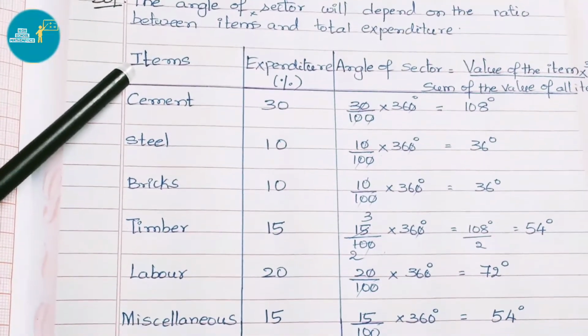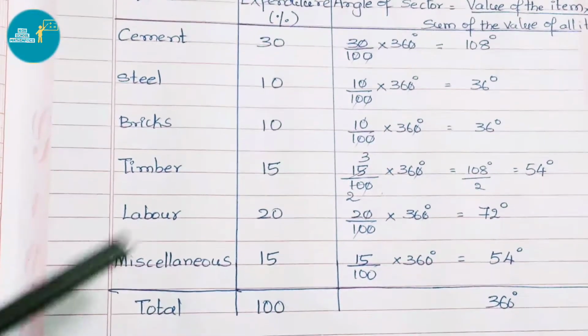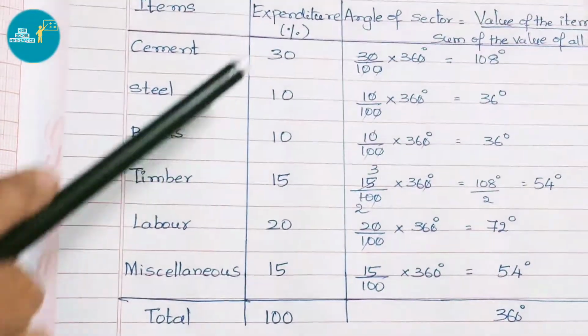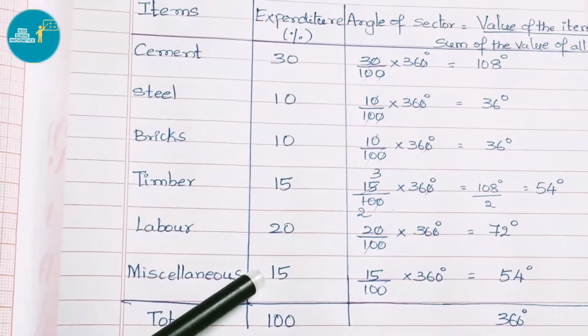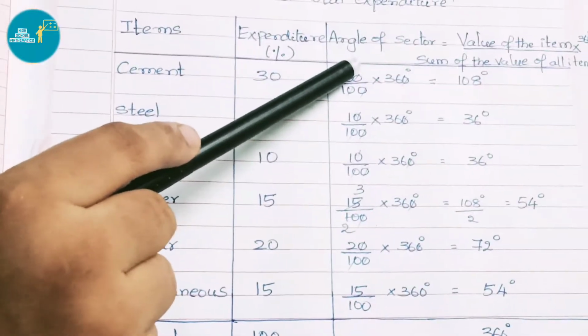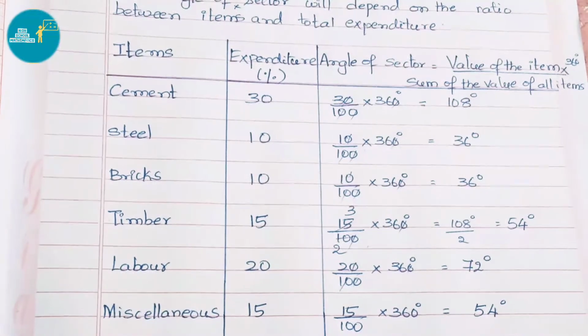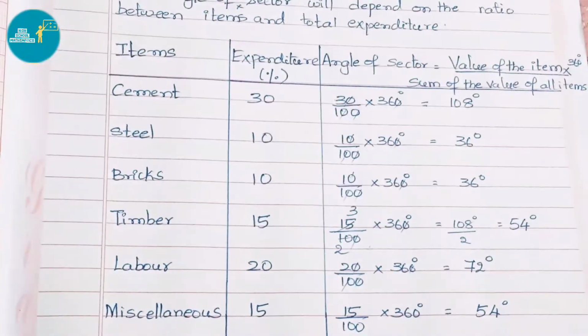Here in tabular form we have taken items cement, steel, bricks, timber, labor and miscellaneous and expenditure percentage. If we do the total for this expenditure, we get 100. Now we are going to find the angle of sector, that equals the value of the item divided by the sum of the value of all items, multiplied by 360.